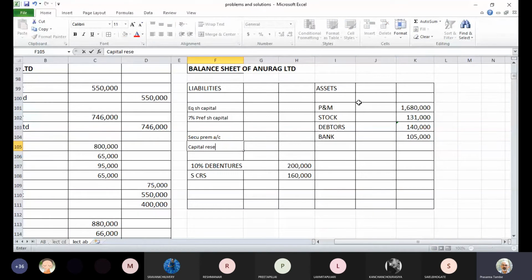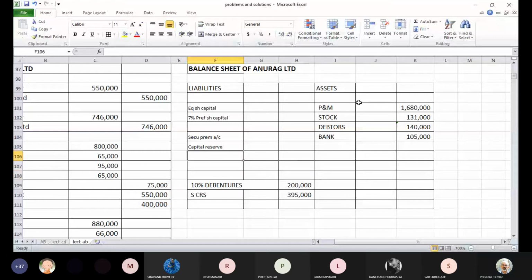There is no goodwill, so we can't write off capital reserve. Just a minute, I'll bring down these items. And then we will also have reserve. These are the additional items that we will have in the balance sheet. Now let us see how we can calculate these items. I'll plot the details here as a working note. Equity share capital.